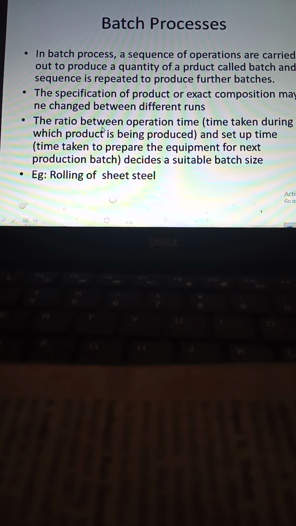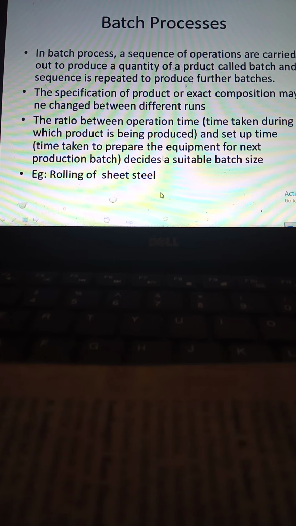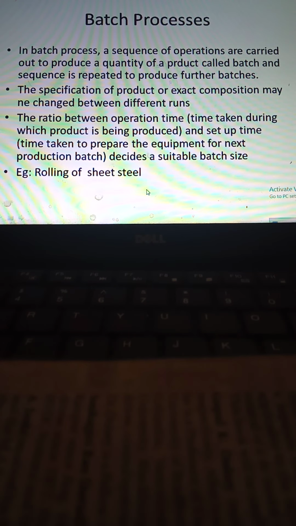And remember, that's why after one batch, if I want to change, I need some time to change, no? So we always give a setup time. What is setup time? The time taken to prepare the equipment for the next production batch. During this setup time, you can make changes so that your next batch can be improved. And the actual time taken during which the product is being produced once the batch starts is called operation time. So the ratio between operation time and setup time decides a suitable batch size. Example, rolling of sheets. In between, there is some time given for setup to change. That is called the setup time, so that the batch can be improved.